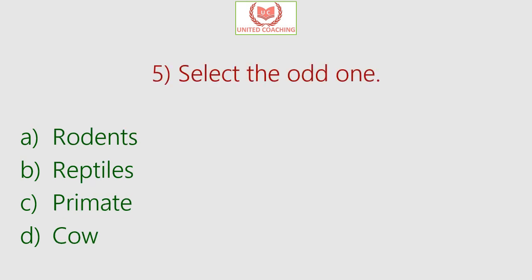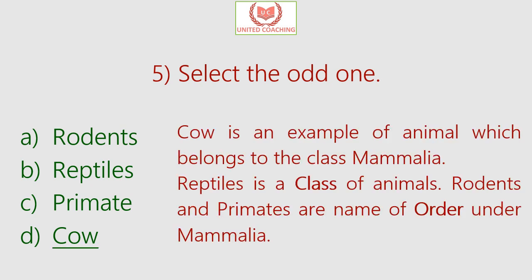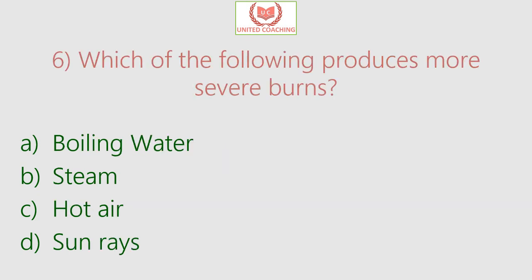Our next question is, select the odd one out. Is it rodents, reptiles, primate, or cow? So the answer is cow. Cow is an example of an animal which belongs to the class Mammalia, and reptiles, rodents, and primates are names in the classification. Reptiles is a class of animals, and rodents and primates are names of orders under Mammalia. So the cow here represents an example in Mammalia, and it is not the name of any class or order in classification.